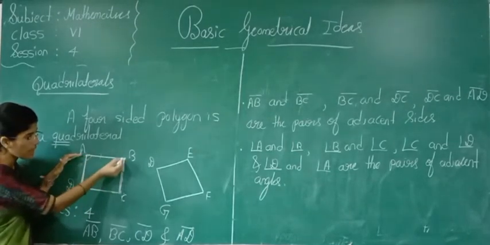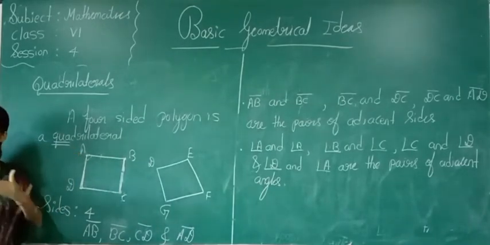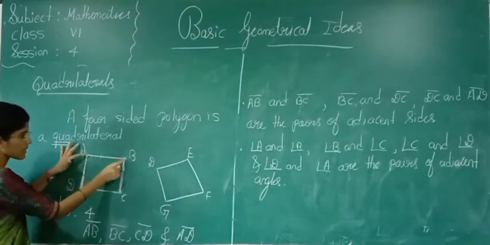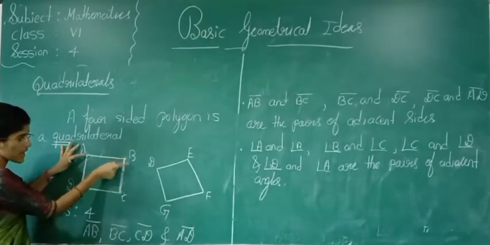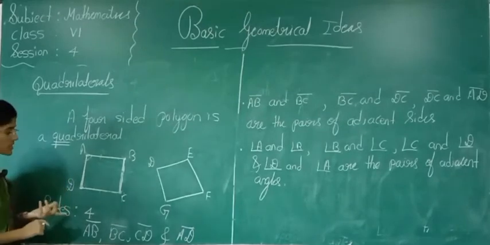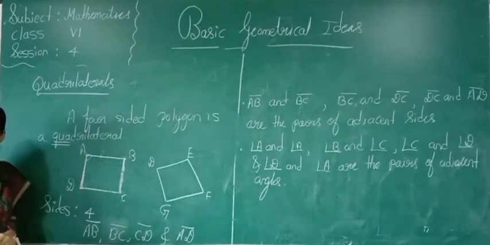And one more pair, angle B and angle D are opposite angles. Adjacent side means neighbor side. Side AB and BC are adjacent sides. Again, side BC and side DC are adjacent sides. Side DC and AD are also adjacent sides.